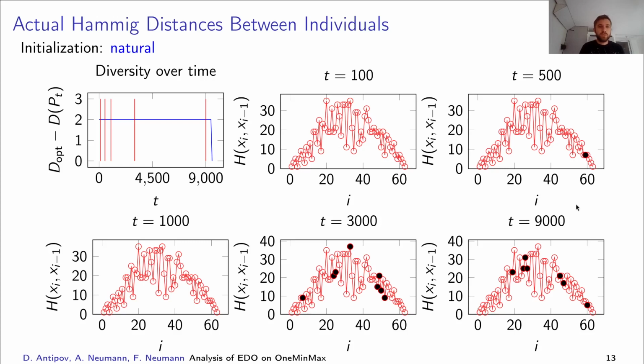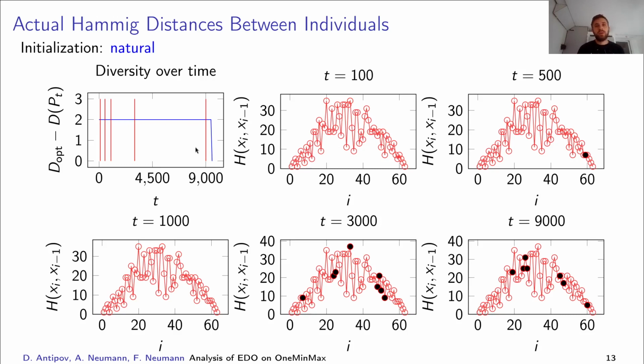So we decided to see what happens in practice. We looked at several typical runs with natural initialization. We noticed that natural initialization often starts with the second best diversity, or sometimes it even starts with the optimal diversity, which means that the tie-breaking rule actually optimizes the diversity before we reach the Pareto front quite effectively.